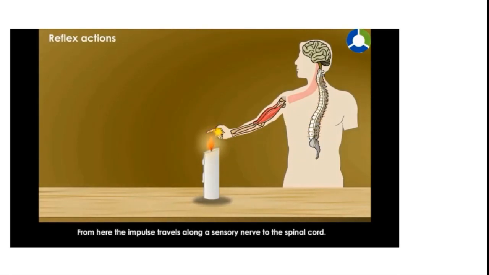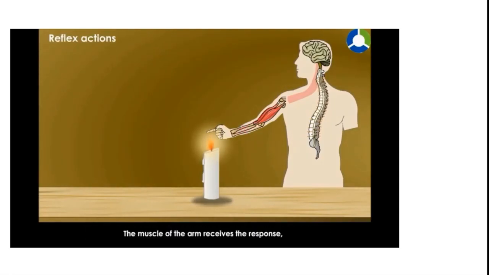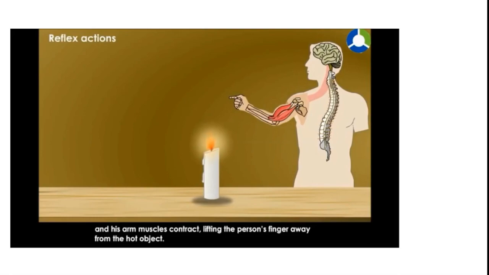From here, the impulse travels along a sensory nerve to the spinal cord. The message is processed and the response is generated in the spinal cord itself. Then this response travels down through a motor nerve to the muscles of the arm. The muscles of the arm receive the response and his arm muscles contract, lifting the person's finger away from the hot object. Simple reflex action.